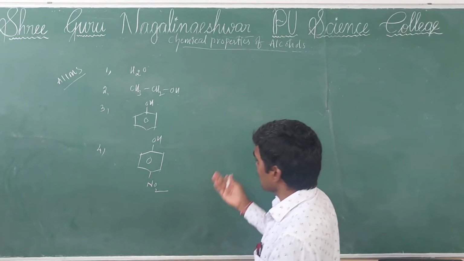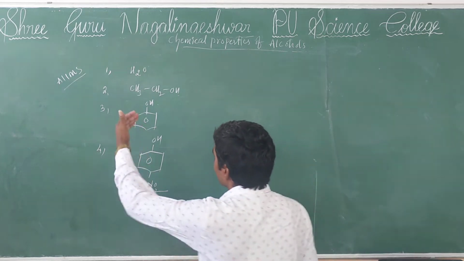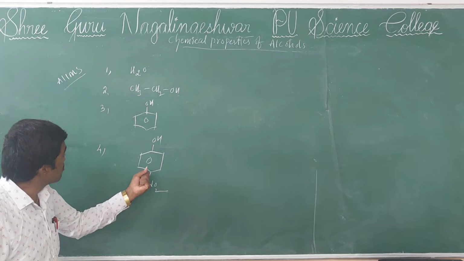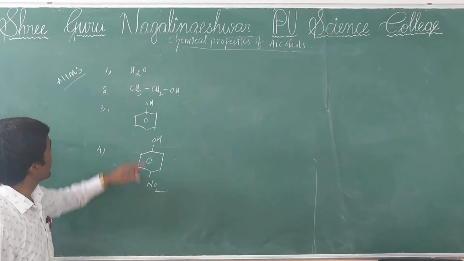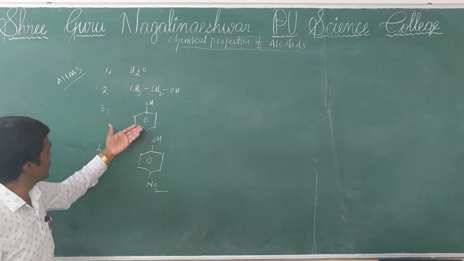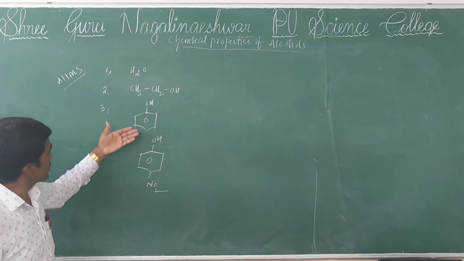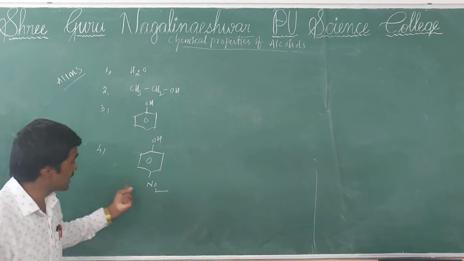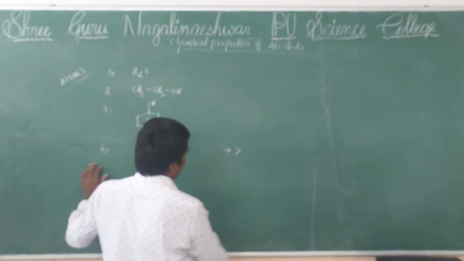Anyhow, you choose the correct answer. Compared to these 4 options, the nitro group is present in one, so this is the most acidic. Yesterday we already discussed it: compared to alcohol, phenols are more acidic. So phenols are more acidic compared to alcohol. In these 2 phenols, the NO2 withdrawing group is there, so that one has the more acidic character. So that's why 4th is greater than the rest.